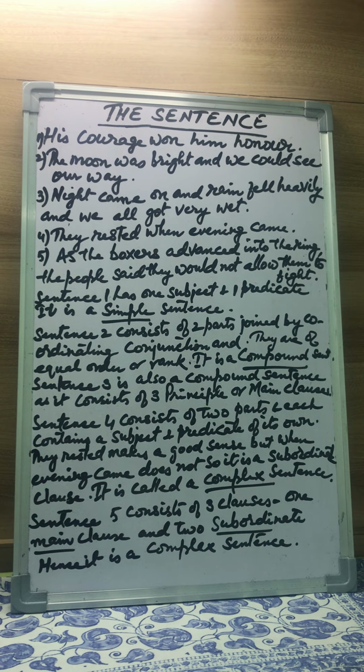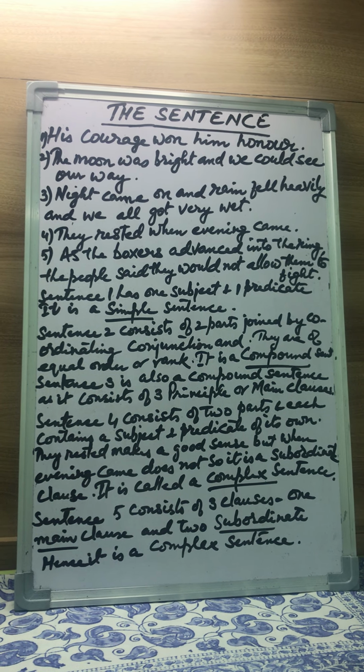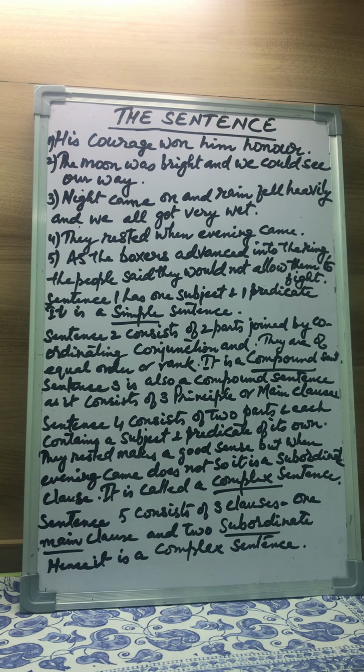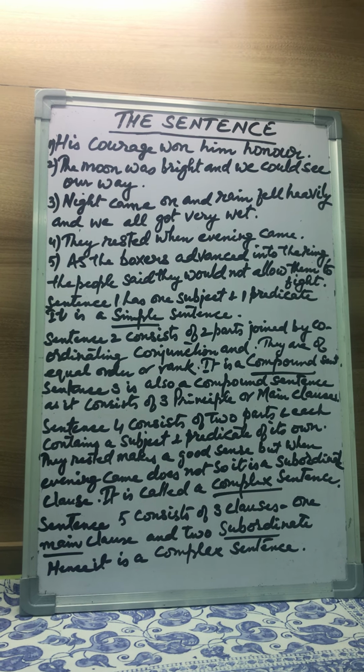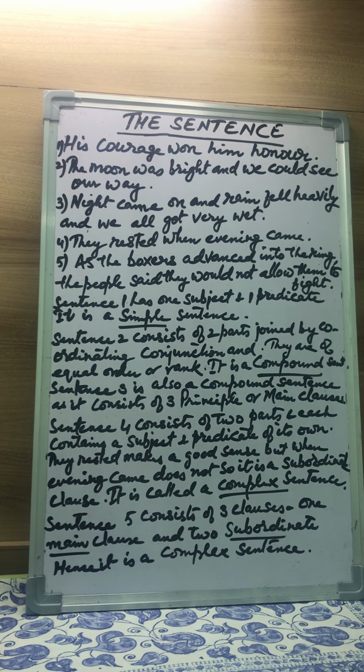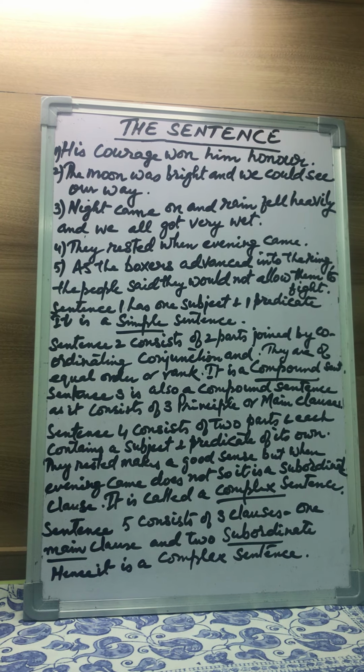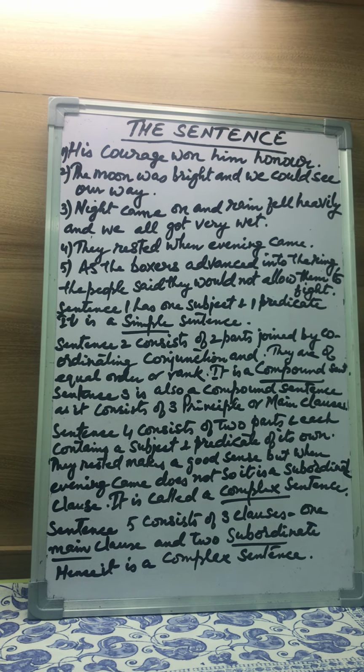The term double is now used for a sentence which consists of two principal or main clauses, and the term multiple for a sentence of more than two principal or main clauses.